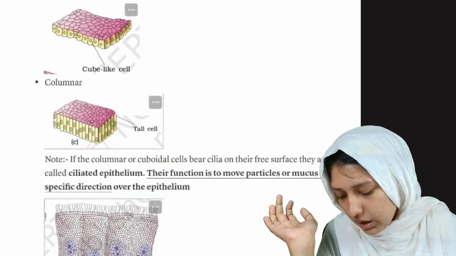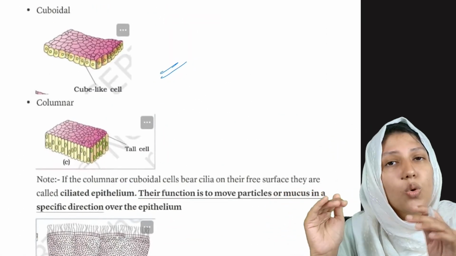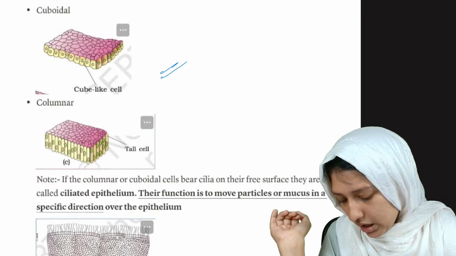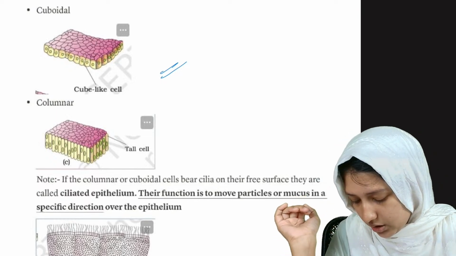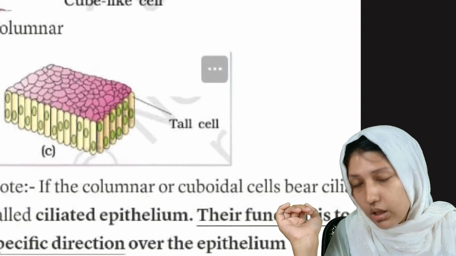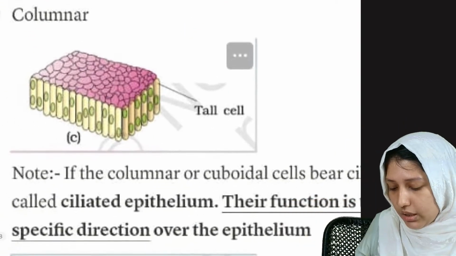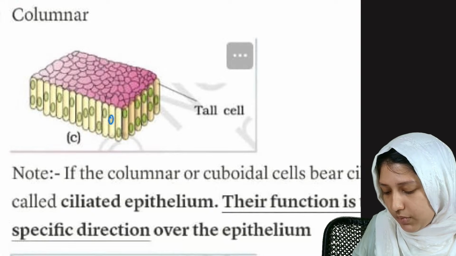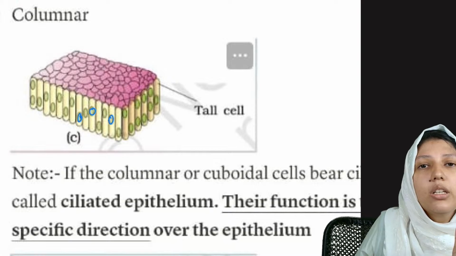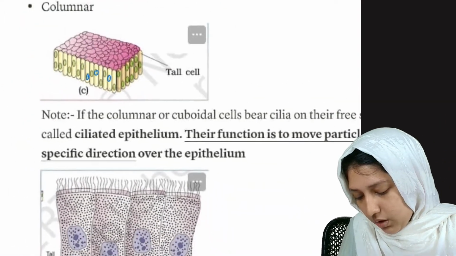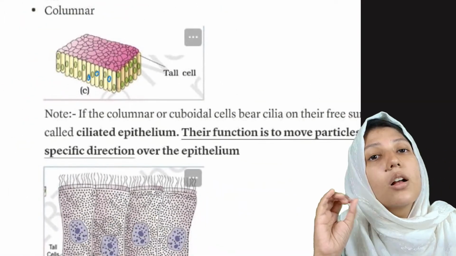Okay, and this is cuboidal. Cuboidal means cube like cells are arranged in a single layer. This is columnar, which means columnar shaped cells are arranged. And just note the point here, in this columnar simple epithelium, the nucleus is not at the center. The nucleus of the cells is not at the center. Now, what if the columnar or cuboidal cells bear cilia?